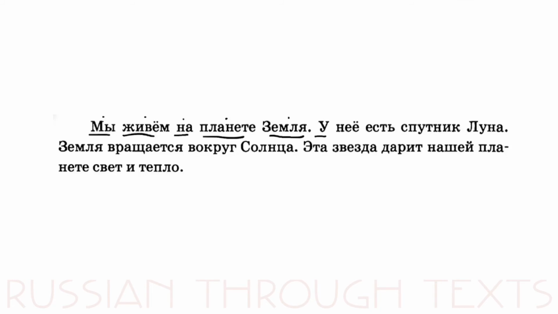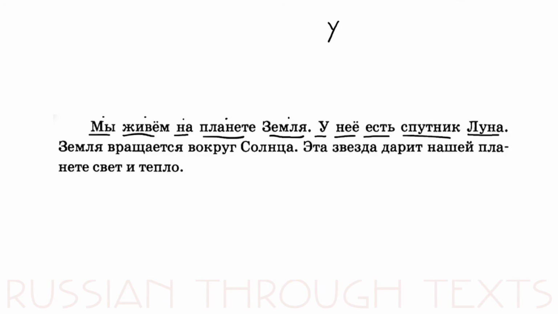У нее есть спутник Луна. The thing is that in English, we say I have, the pronoun and the verb have or has, if it's the third person. In Russian, we do not use this very formula. We use another formula.